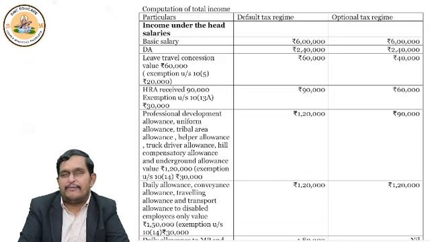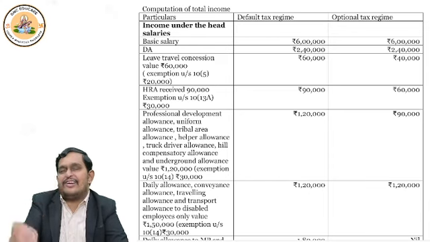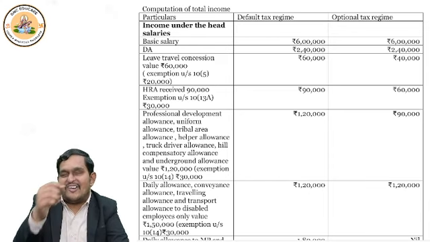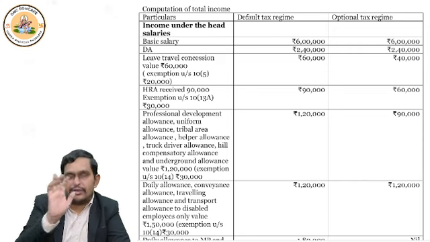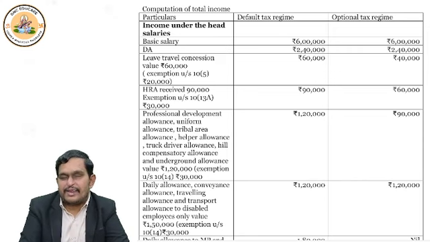But suppose if you opt out and file return under optional tax regime, then your 1,20,000 minus exemption under 10 subsection 14, that is 30,000. Then under optional we wrote 90,000 rupees. This way you should be able to understand.